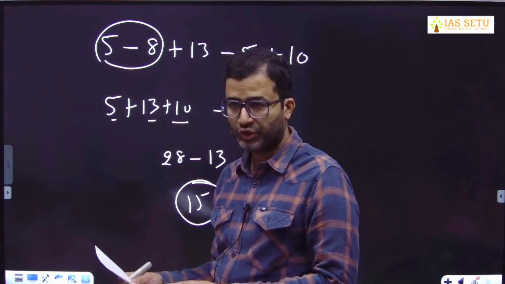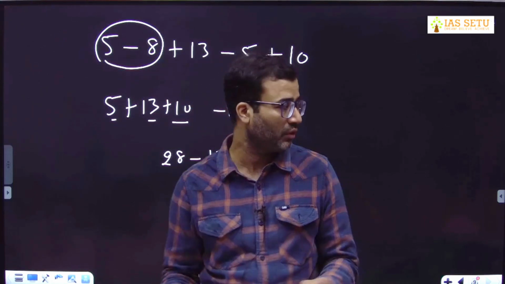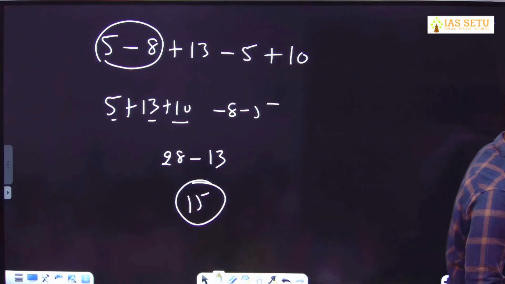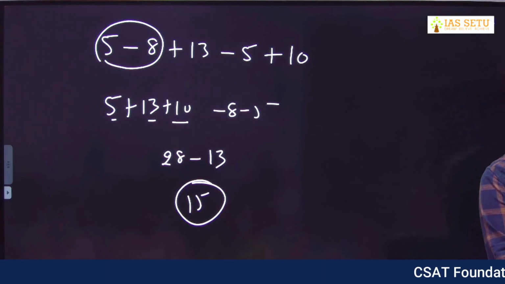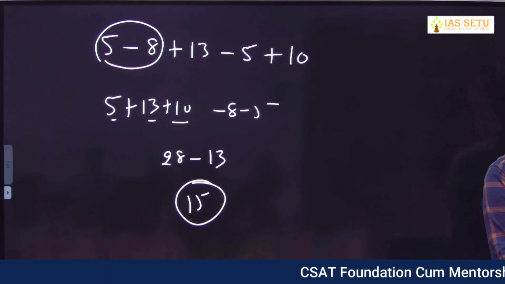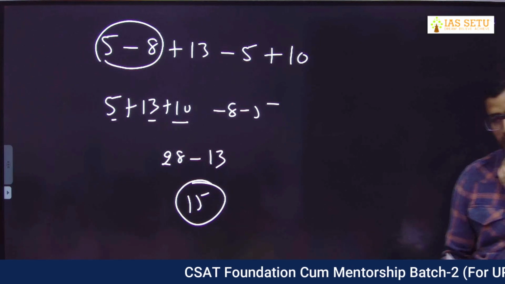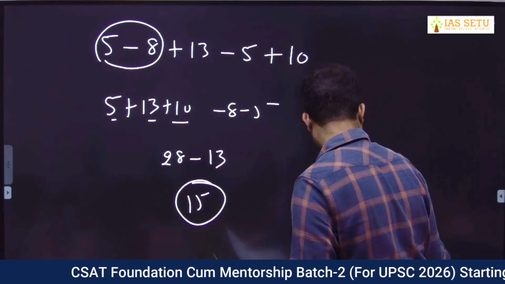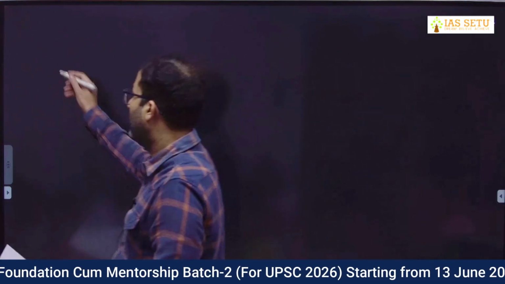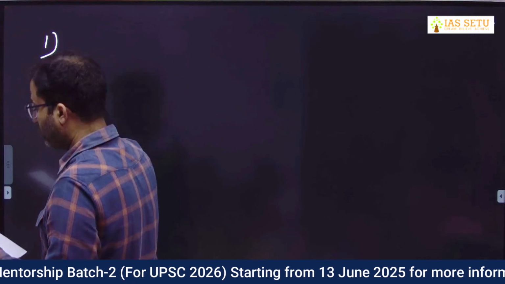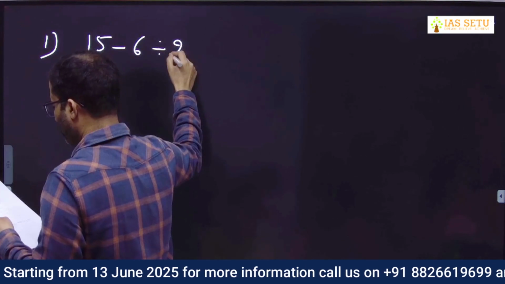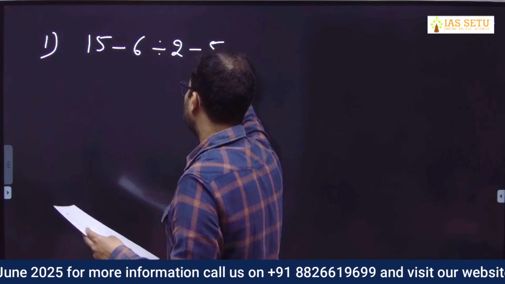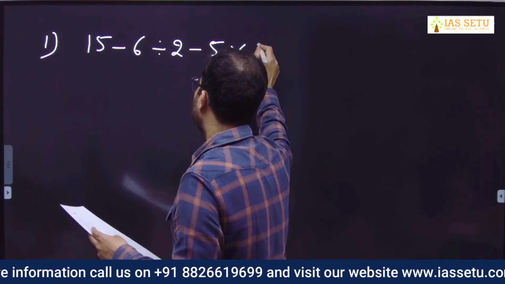I will ask you a question. You have to solve. Online students, are you there? And keep your answer with yourself. Don't tell the answer. Question number 1, 15 minus 6 divided by 2 minus 5 into 7.